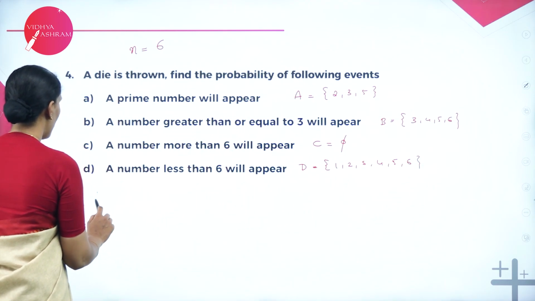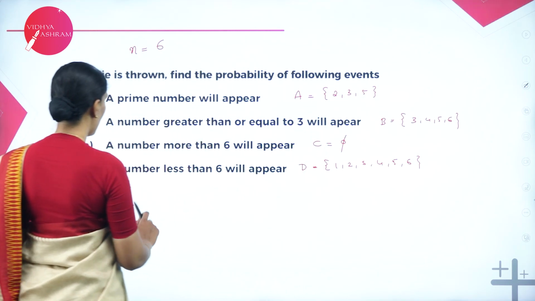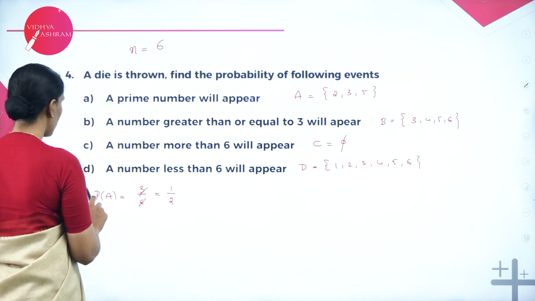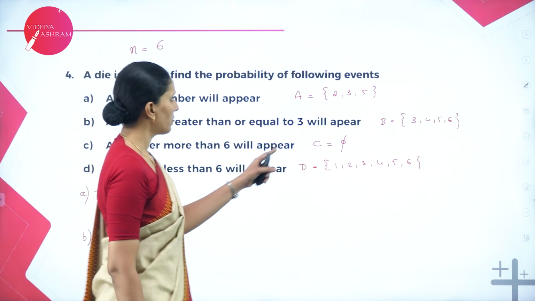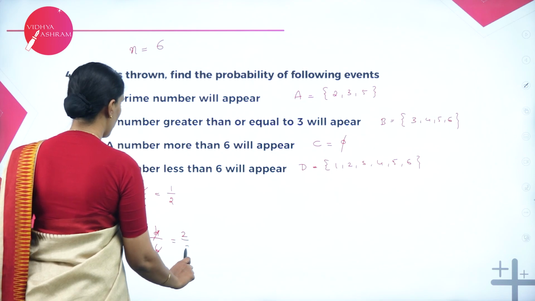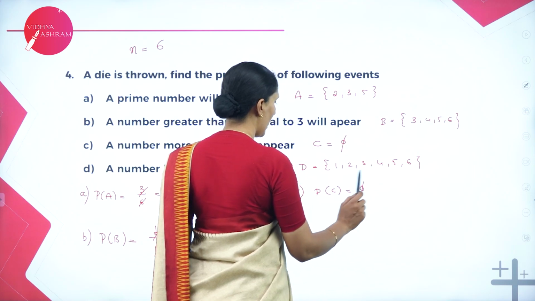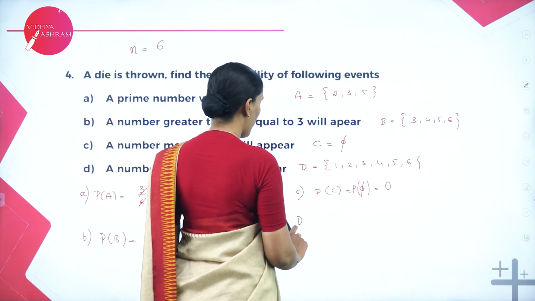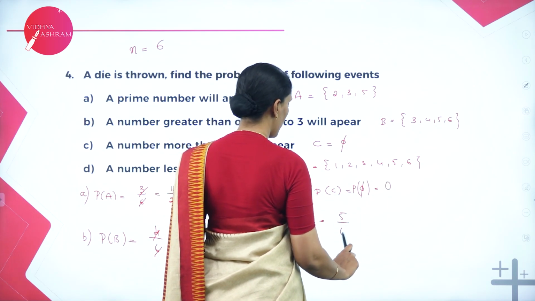Now let's calculate the probability of A. The favorable outcomes are 2, 3, 5, so 3 by 6, which is 1 by 2. Let's calculate the probability of B. The number of favorable outcomes is 4 divided by 6, so 2 by 3. Next, C. There is nothing here, so it's clearly empty. The probability of an empty set is 0. Next, event D, which has 5 outcomes. So this is 5 by 6.